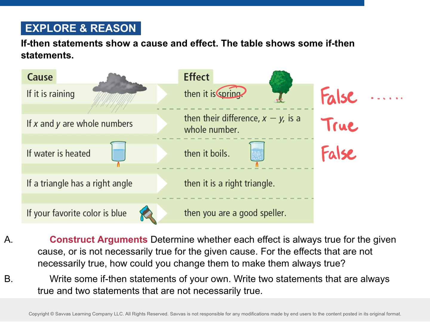All right, number 4. If a triangle has a right angle, then it is a right triangle. True. That one is true. Number 5. If your favorite color is blue, then you are a good speller. It's false, because Max's favorite color is blue and he is not a good speller. Just because your favorite color is blue, does that mean you're a good speller? No. So for all these ones that are false, you would give a counterexample for those. The true ones, you would just be done.